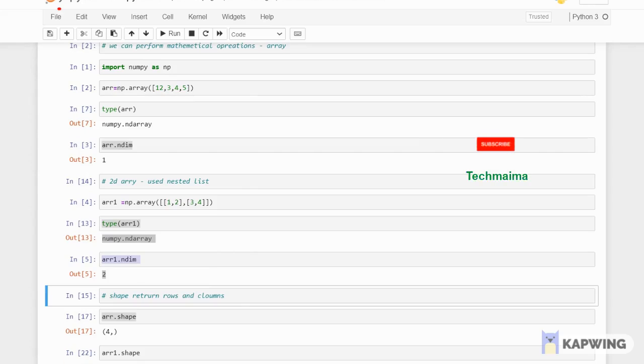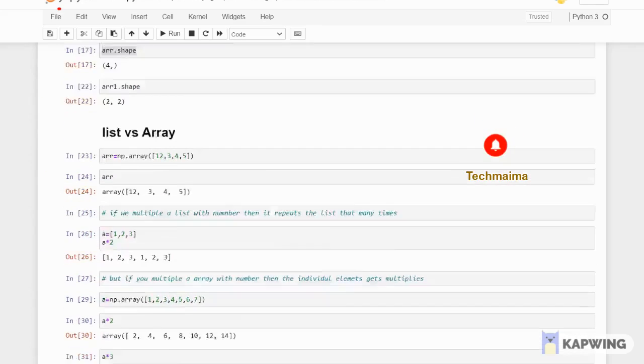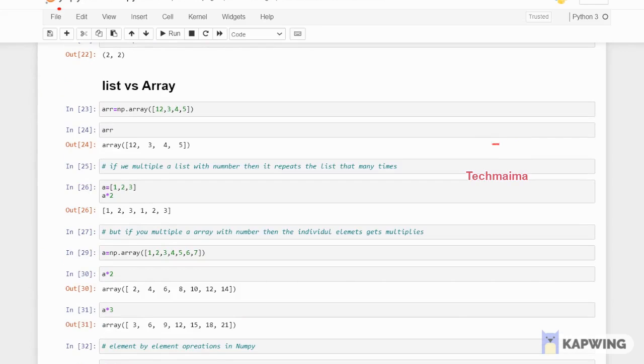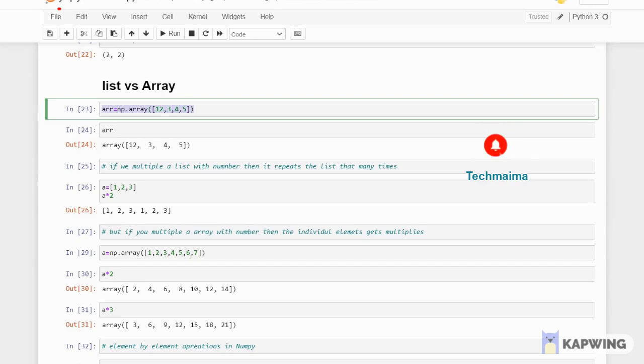Moving forward, list versus array. What is the difference between a list and an array? So here I'm taking an array. I just copy-pasted the same code which I had in the previous line. So arr equals np.array of [1, 2, 3, 4, 5].